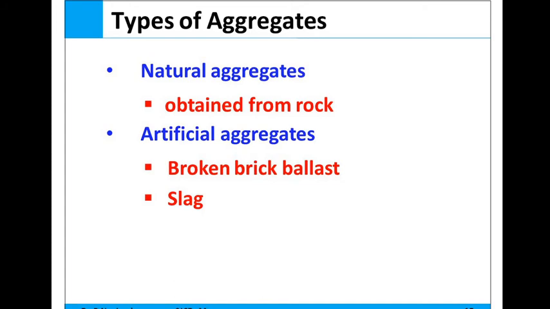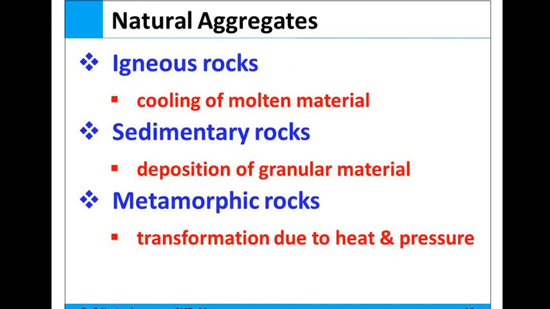Okay, so these are the types of aggregate we discussed, that is, natural aggregate and artificial aggregate. Natural aggregate is obtained from rock, that is igneous rock, metamorphic rock, and sedimentary rock, and artificial aggregate is broken brick ballast and slag. Igneous rock is formed due to the cooling of molten material.